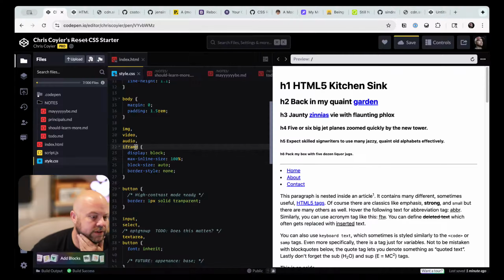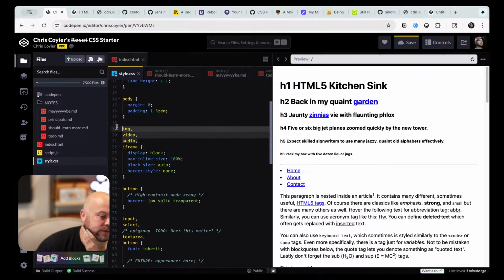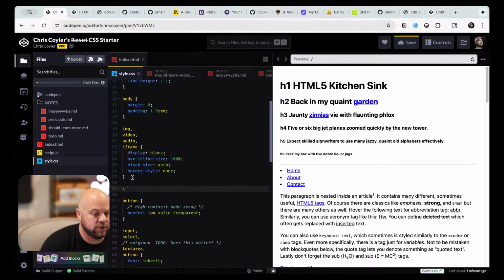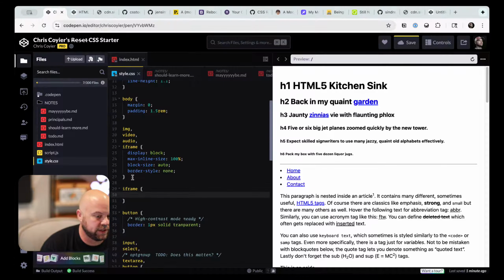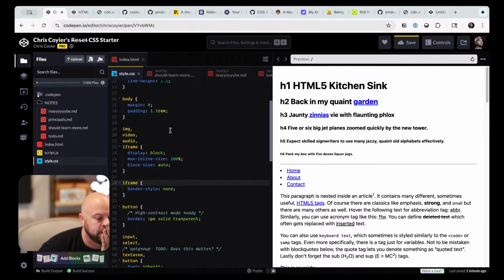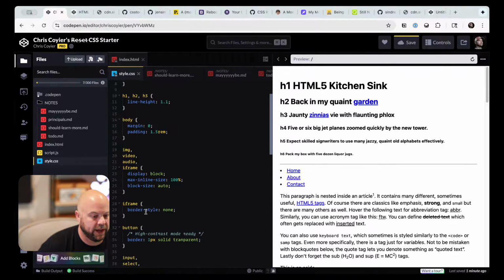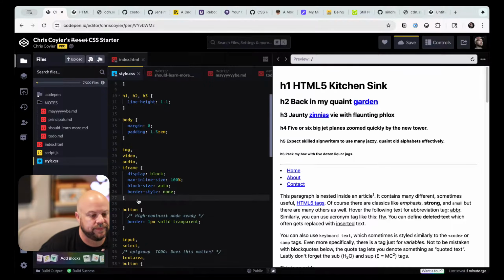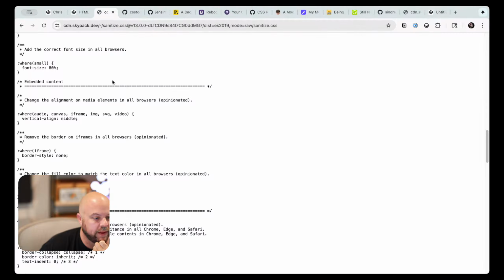Border style none, so it's affecting the iframe. I don't think these other three elements have a border style. But does that mean we should make a whole other selector just for iframes because it's the only one like that? Maybe. Should that be one of our principles, that we're not applying this to image because it doesn't have a border by default? Or would we do this because it's just easier to look at? I'm tempted to do that. It's just a little cleaner to look at for me, even though it's not strictly necessary all the time.